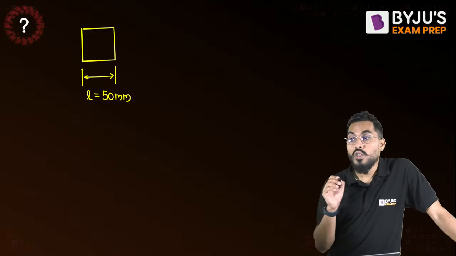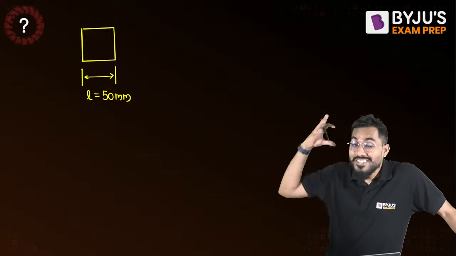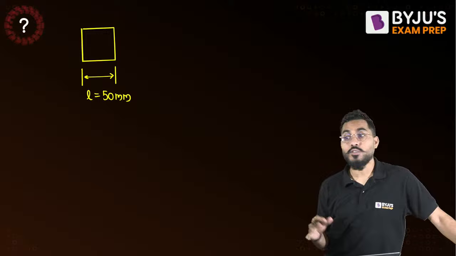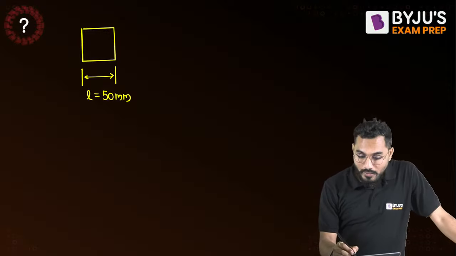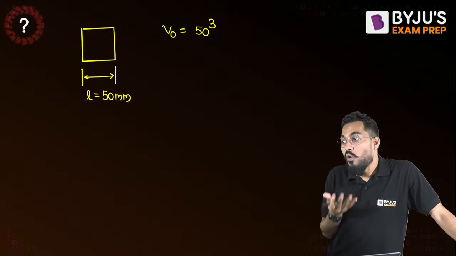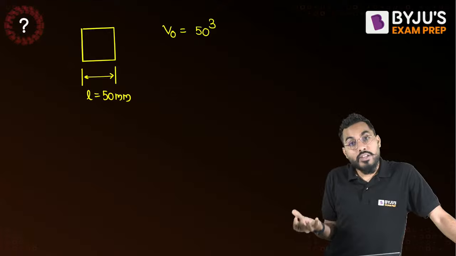And now it says volumetric contraction. That means volume is shrinking by 4%, and then volume is shrinking by 6%. And in successive stages, it's not a 10% total. So if I calculate the original volume, how much is the original volume? The original volume is exactly equal to 50 cubed, because it is a cube. Volume of the cube is 50 cubed.